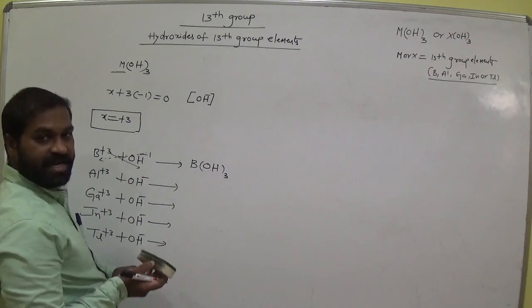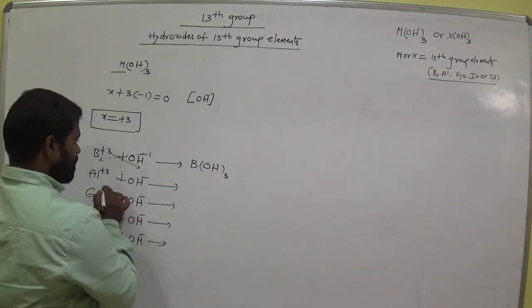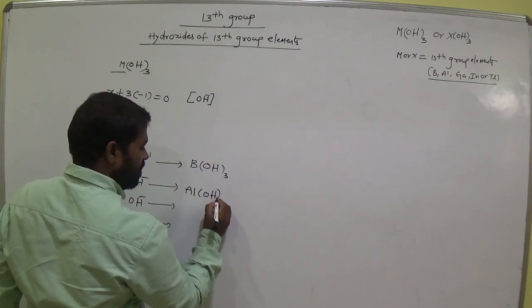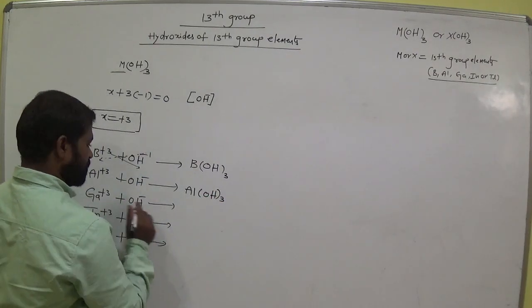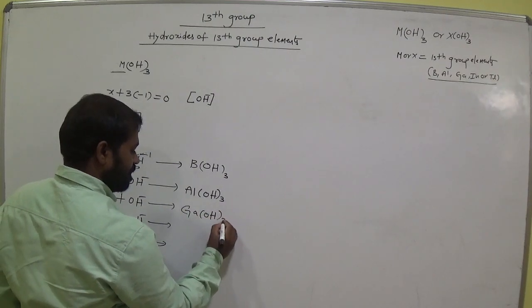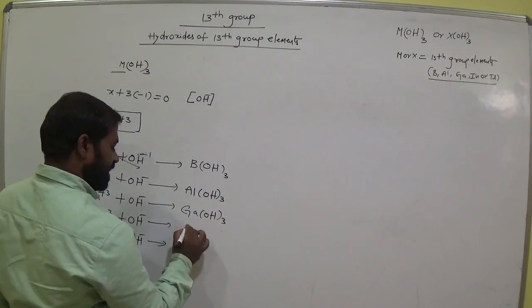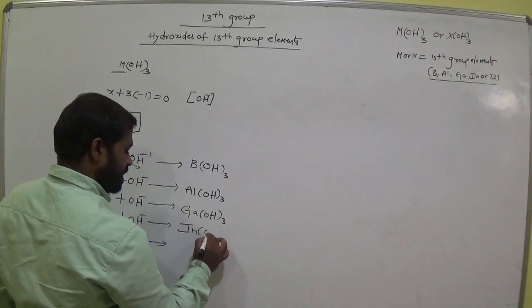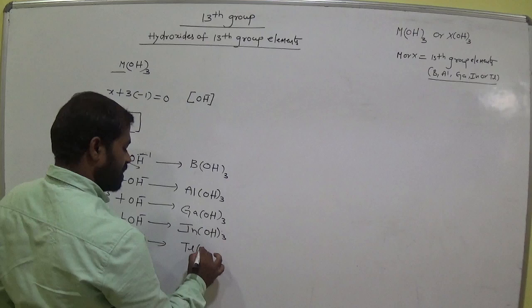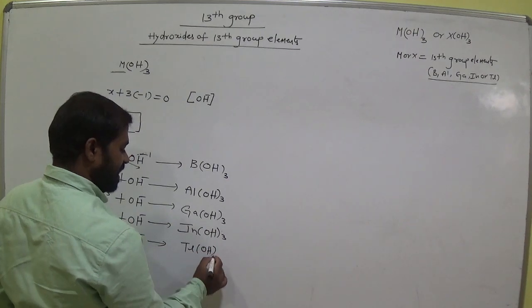Boron trihydroxide. And next aluminium trihydroxide. Am I right? Aluminium trihydroxide. Come to here, gallium trihydroxide. Am I right? And here indium trihydroxide and thallium trihydroxide. Tri means 3.